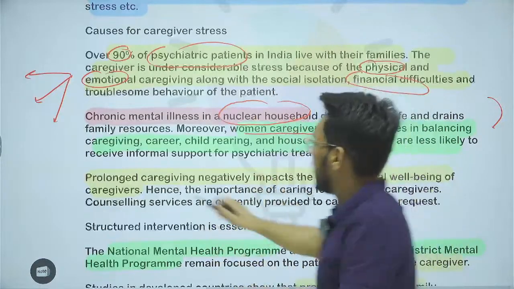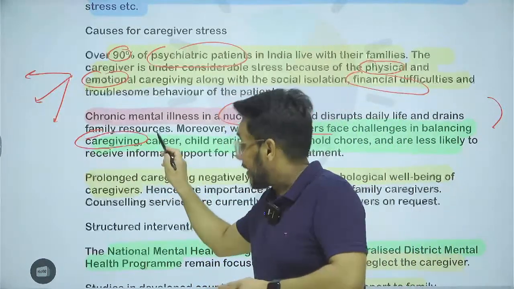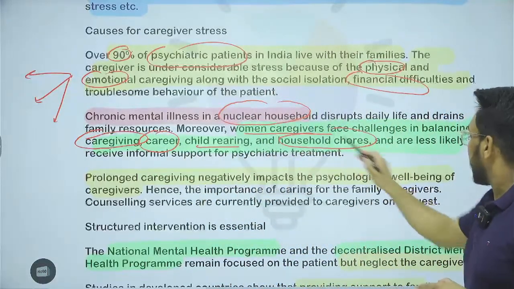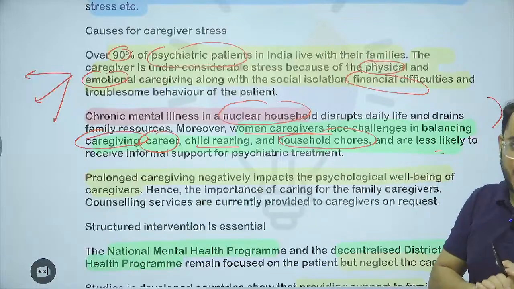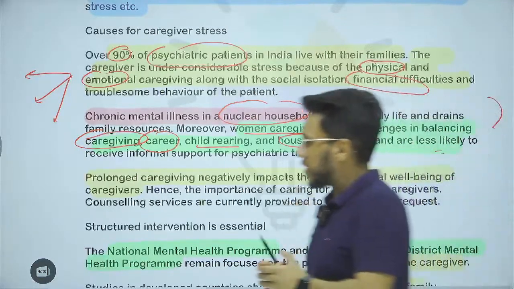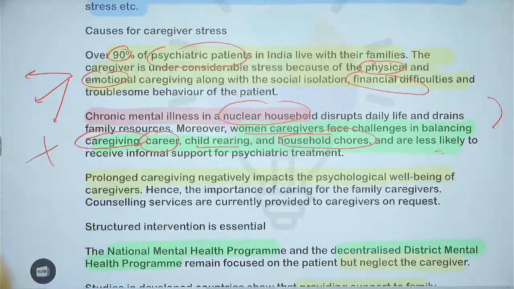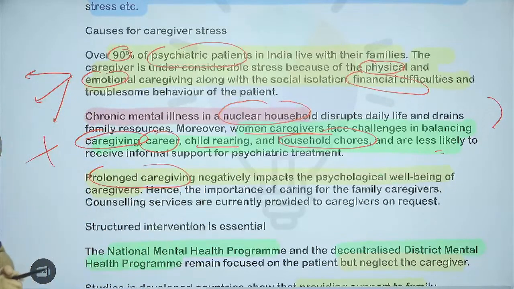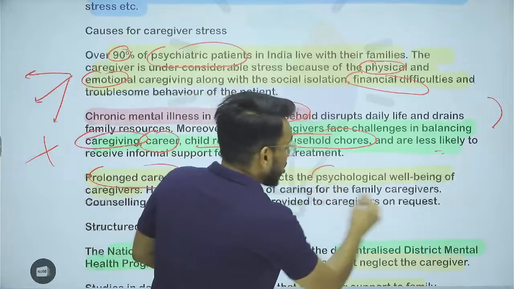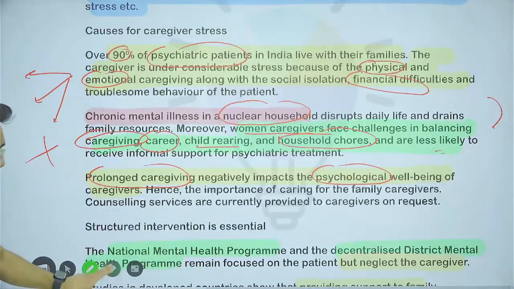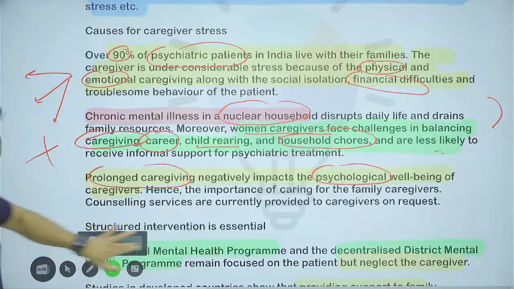At the same time they also have to balance caregiving to their children. Their own career is also there, child rearing, household chores are there. All these things they have to balance, and there is nobody to support them. So we are ignoring this caregiver stress, and prolonged caregiving and prolonged living with a person who is having a psychiatric challenge impacts the psychological well-being of the caregiver also. But we are not taking up this particular point very seriously.